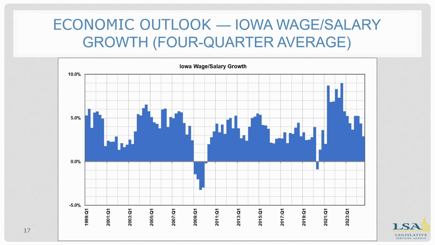Iowa wage and salary growth. This is a 4-quarter average. You can see the highs in 2021 and 2022 that have come down the last couple of years to pre-pandemic averages. As of the third quarter, this level was at about 2.9%. Normal wage growth should limit cost increases to businesses.